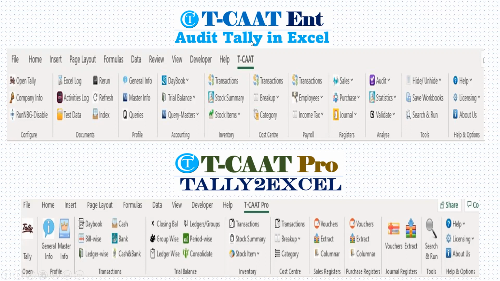The distinction, if you see, between TCAT Enterprise and TCAT Pro is TCAT Pro is primarily for exporting the transactions and vouchers from Tally to Excel. So it doesn't have the audit features. If you see here, we don't have the audit features. Audit, statistics, validate. These functions will not be available in TCAT Pro. That's the primary difference. Other than that, we also have this Excel log, activities log, and test data. All these which are related to audit are not available.